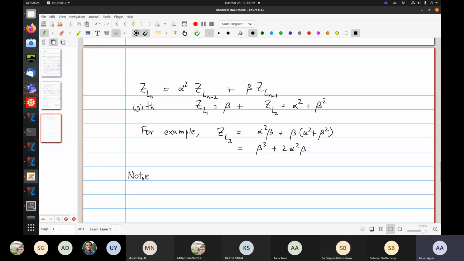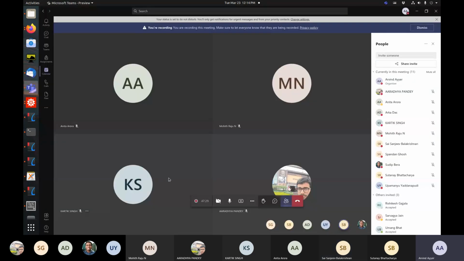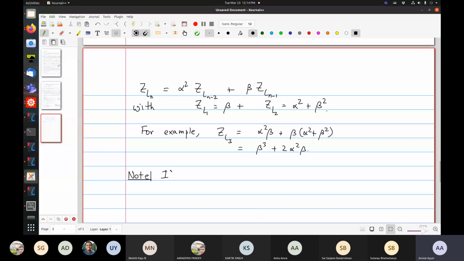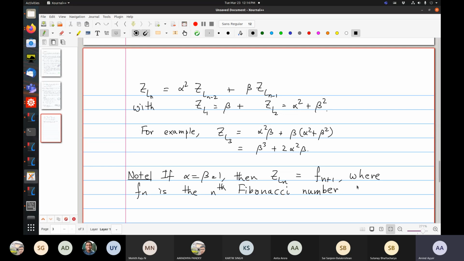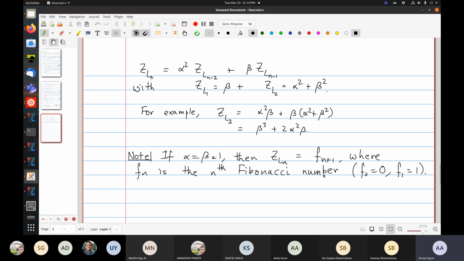Fibonacci series, that's right. So if alpha equals beta equals 1, then Z of L_n is F_{n plus 1}, where F_n is the nth Fibonacci number. The usual convention is to take F_0 as 0 and F_1 as 1. So that's Fibonacci, but now we have these alpha and beta.